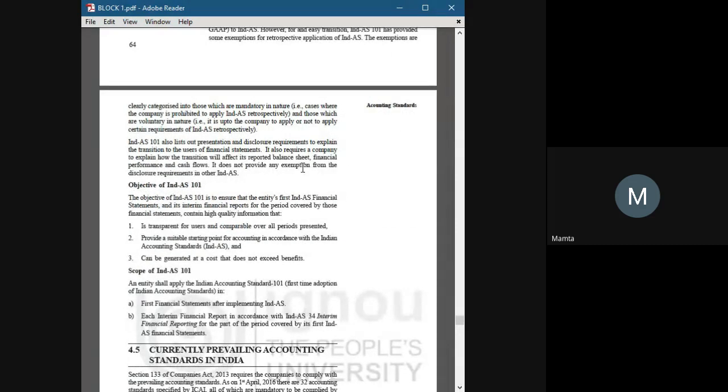The first one is that it should be transparent for users and comparable over all periods presented. Whatever the Indian accounting standard says, it first says that it should be transparent for users and comparable over all the periods presented. The second is that the cost should not exceed the benefit.